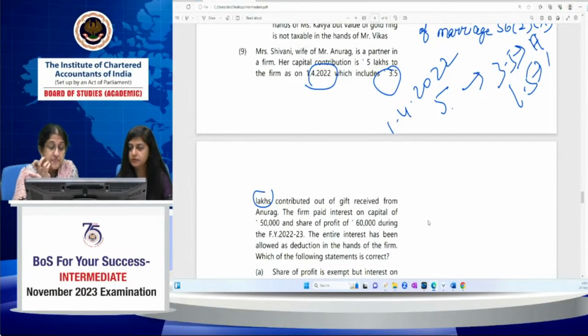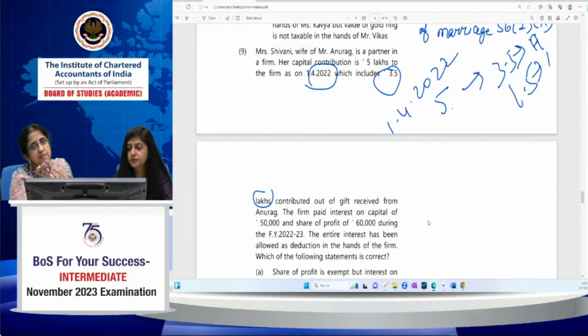In the hands of Mr. Anurag in this case. Then the wife has invested it as capital in a firm. In that case, interest receivable, to that proportion to which it is made out of the gift received from the husband, will be includable in the hands of the husband, because the wife has received a gift and she has invested it in business. If she had invested in FD and earned interest on FD, the interest on FD would be includable in the hands of the husband.